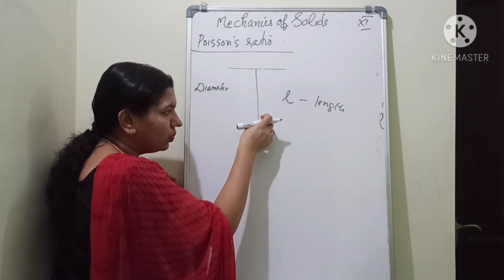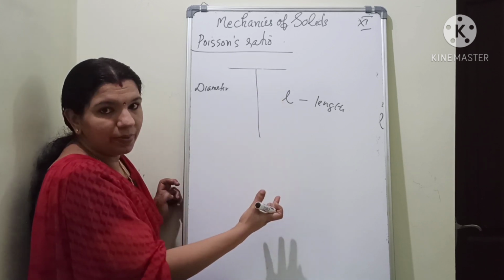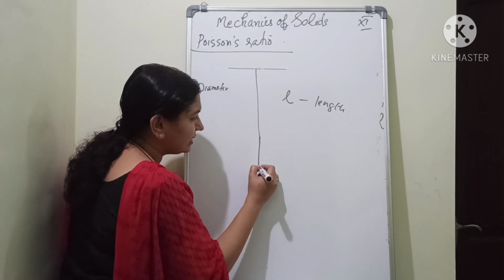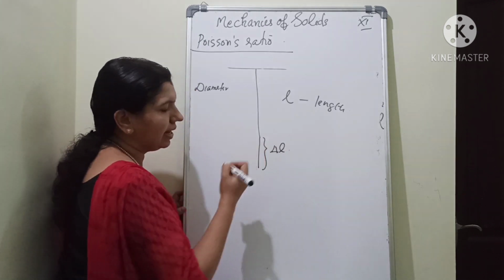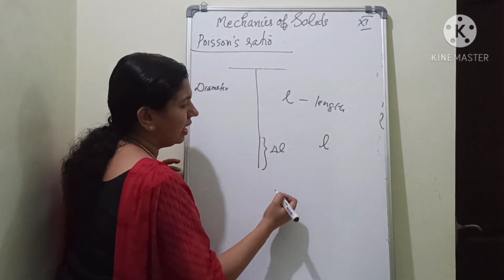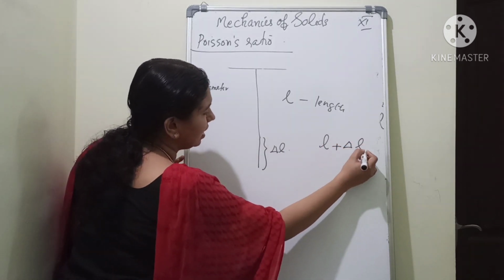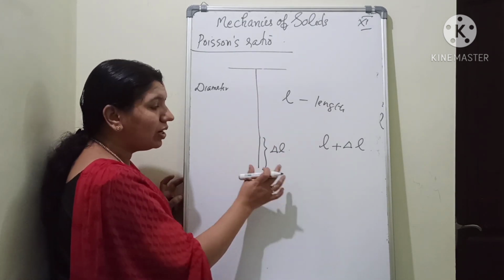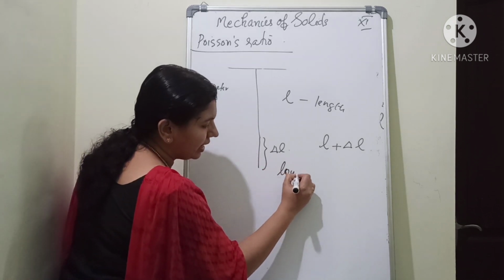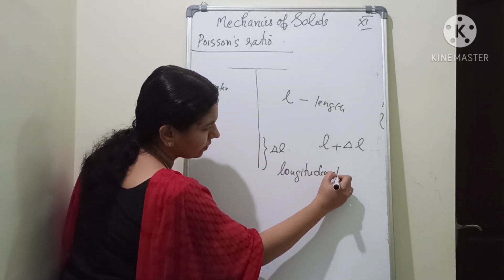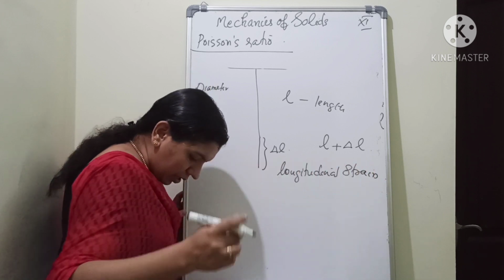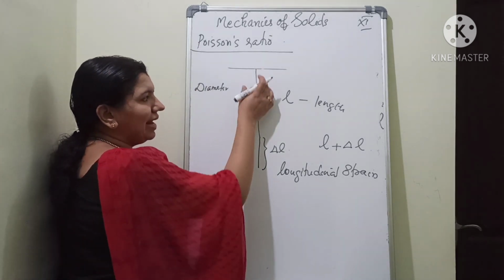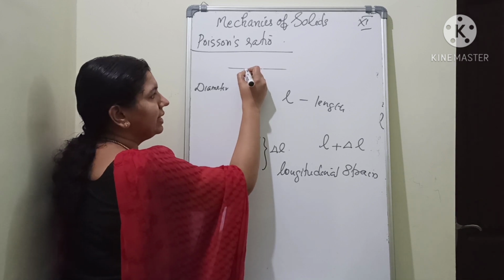So this length will increase. You know that. A strain will happen in this way, isn't it? That is, the length will increase. So the increase in length, let it be delta L. So first, the original length is L and the changed length is L plus delta L. Now when the length is increased, we call that strain the longitudinal strain.